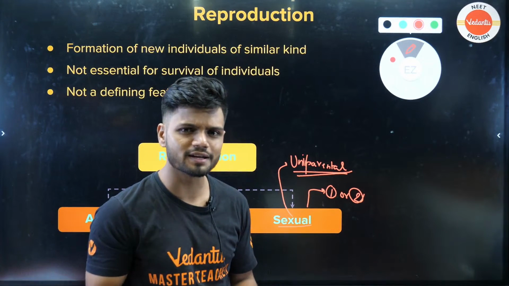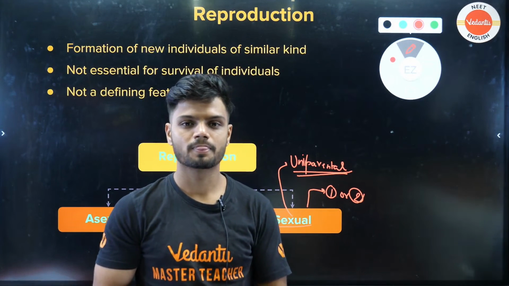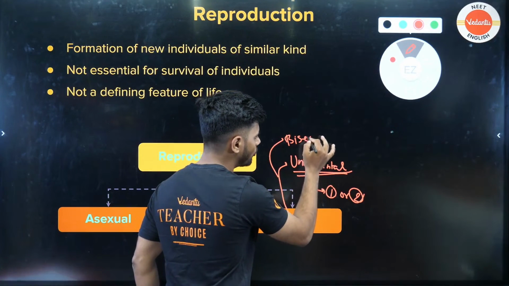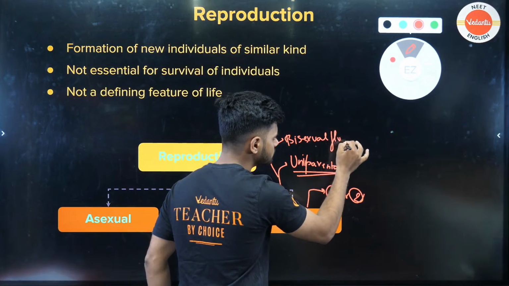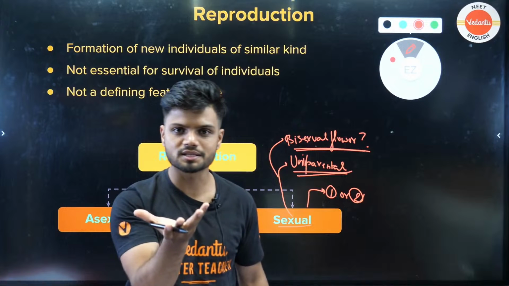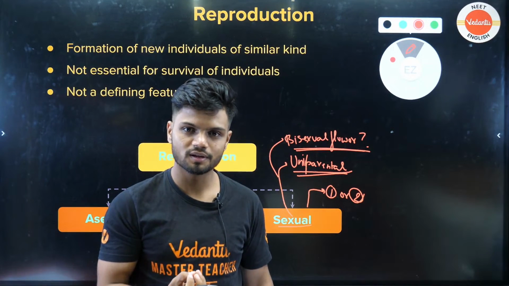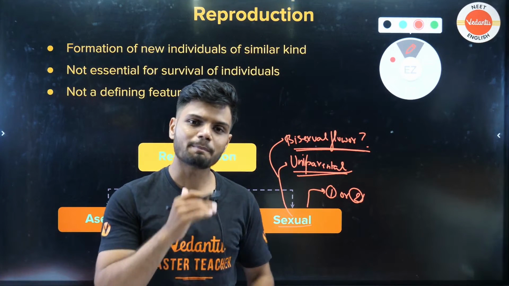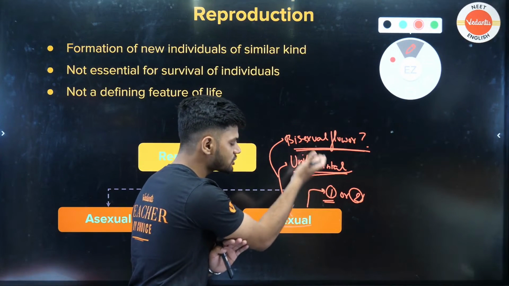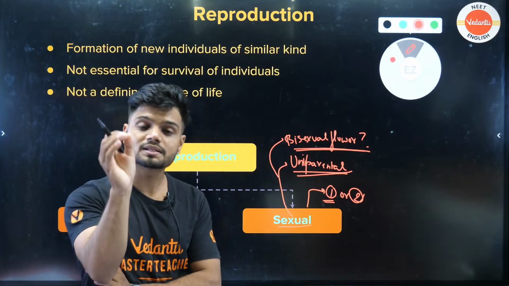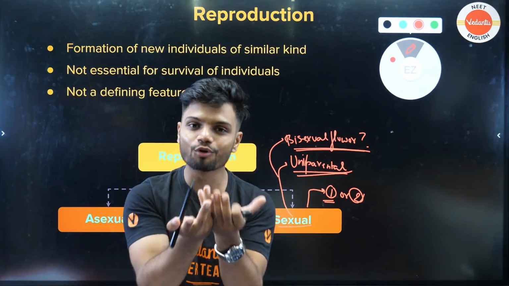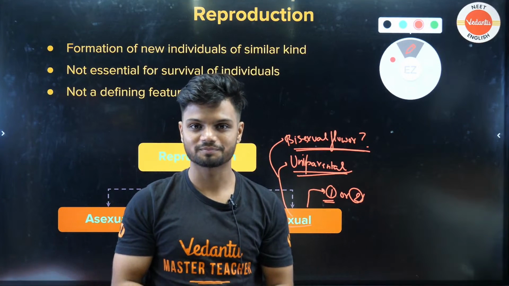Students, all of you know a bisexual flower, right? Simple, hibiscus. Hibiscus is a bisexual flower. How many parents do we have there? We have only a single parent, right? A single bisexual flower, a single parent. But a single parent will have two types of gametes, and those two gametes will fuse.